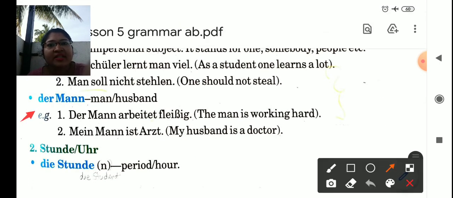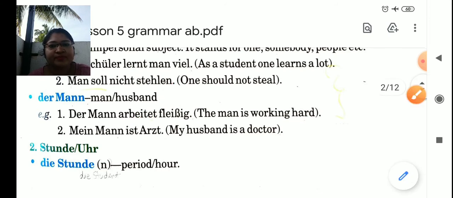Next, man is der Mann. That is a man or a husband. It's a noun. Der Mann arbeitet fleißig. The man works hard. Or mein Mann ist Arzt. My husband is a doctor. So here this man is also conjugated according to er, sie, es. We have used arbeitet and ist.